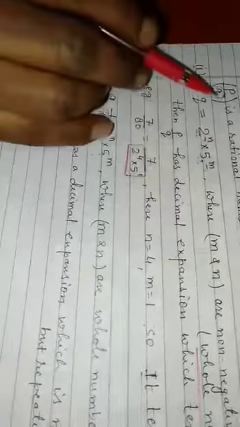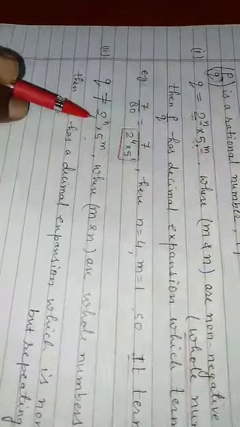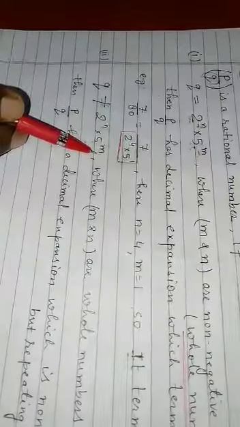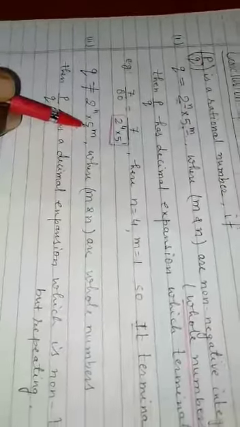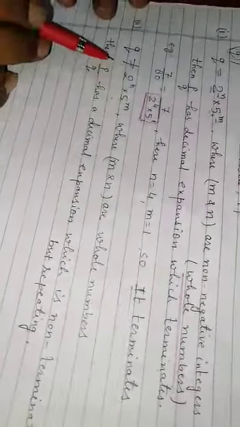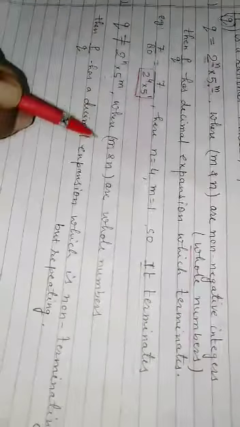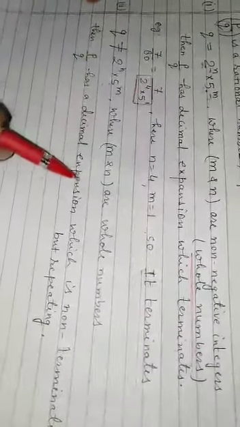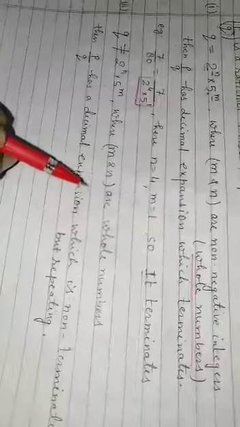And the second condition is, if it is not expressed in the form of 2 to the power n into 5 to the power m, meaning other than 2 and 5 any other number comes, then it will still be a rational number, but it will not have a terminating decimal expansion.